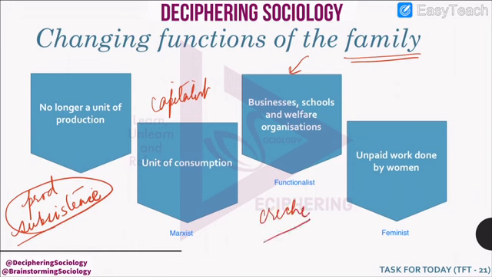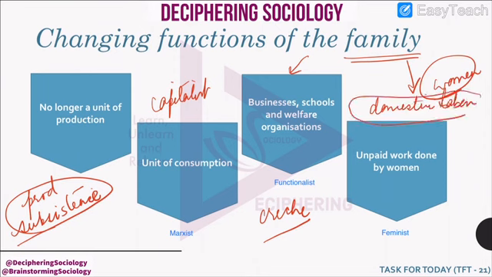Also, the feminist perspective says that earlier the women used to do all the housework only, but now whatever work they are doing, which is known as domestic labor, ought to be paid, but it is not being paid. So family has become a source of exploitation of women.